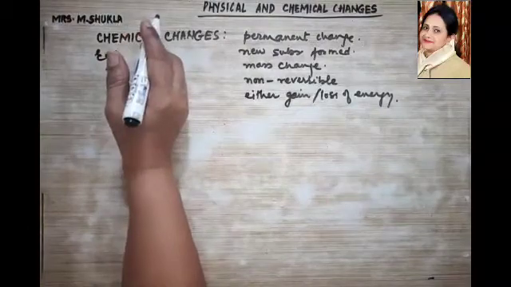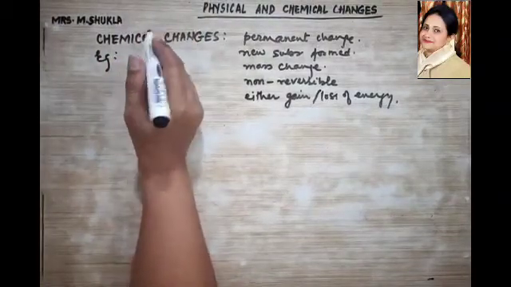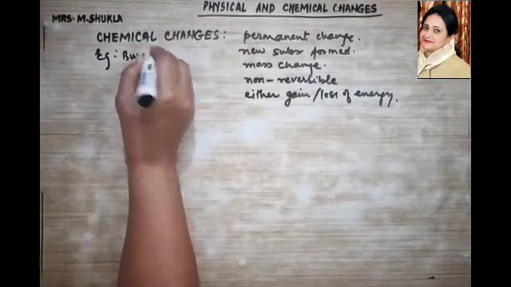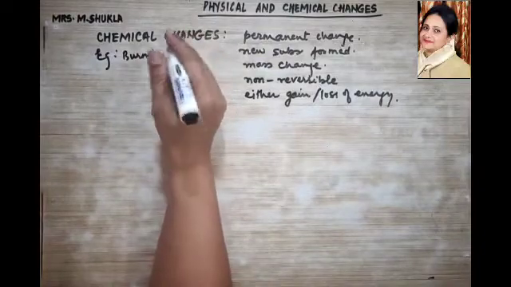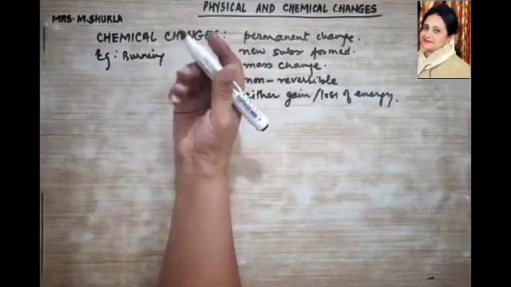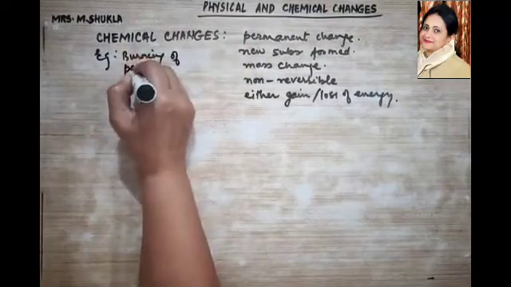So generally over here we are going to see most of the reactions taking place. But to start off with, let us begin with the burning of paper. Now suppose if you burn off your chemistry paper, what will happen? Will you get back your matter? No. What is it going to change into? Burning of paper, it is going to change into ash.